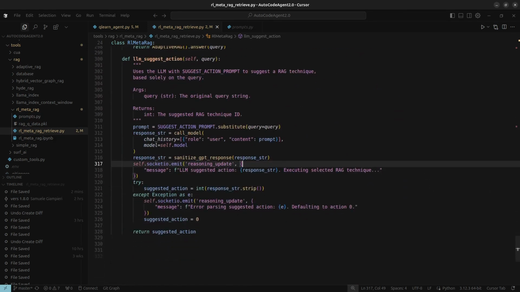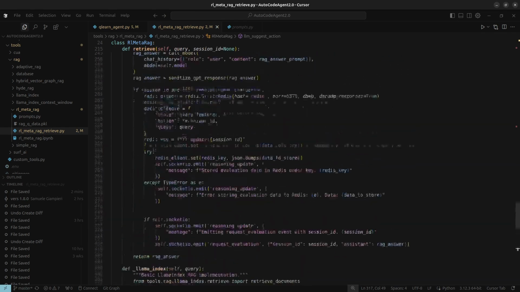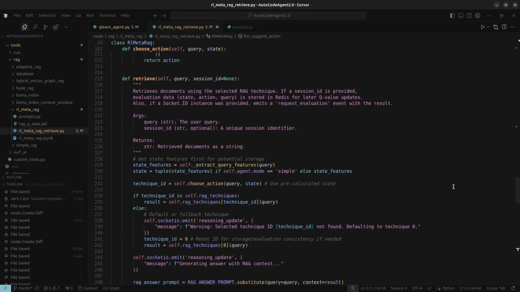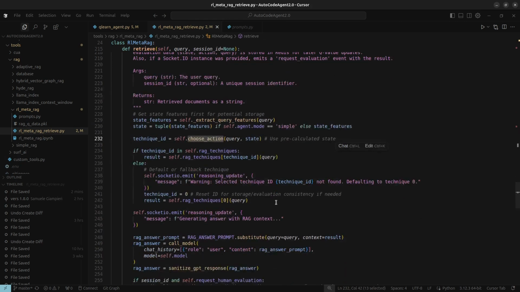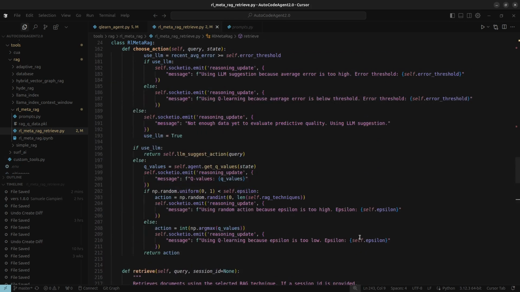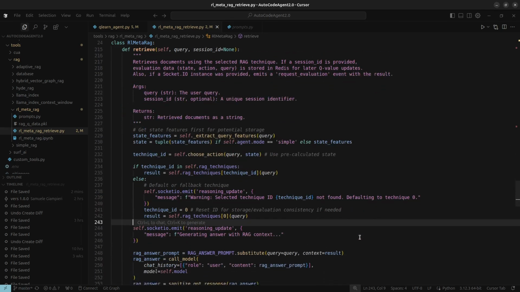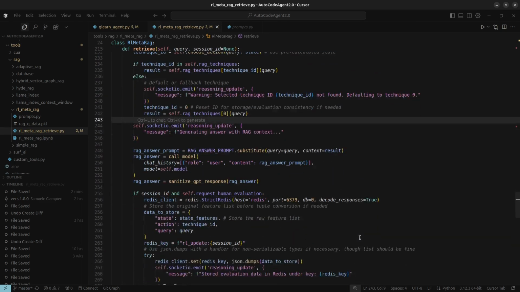After that, it executes the chosen RAG. Once a RAG technique is picked, the system runs the corresponding retrieval function. Then it generates the final answer. The information retrieved by the chosen RAG tool is combined with the original query, and another LLM call puts together the final answer that the user will see.